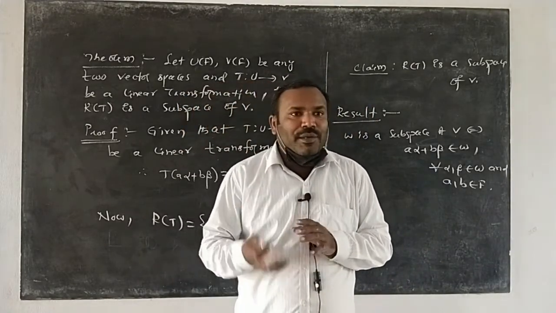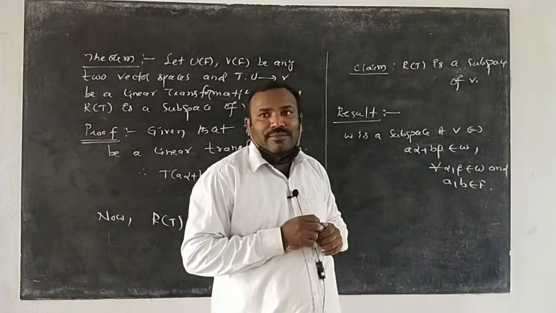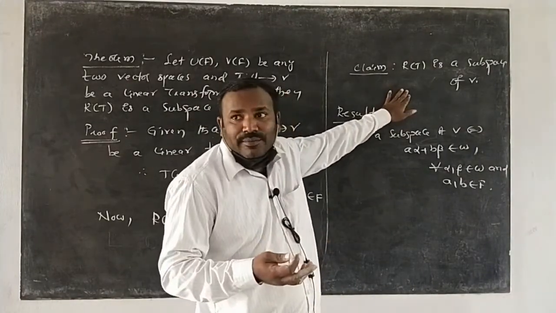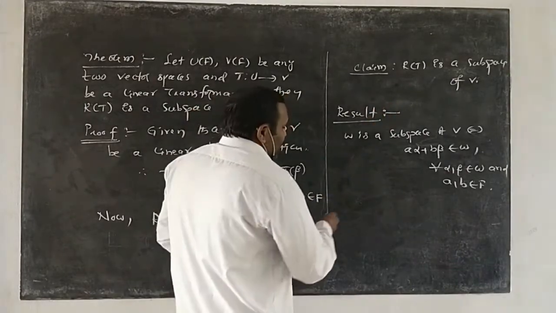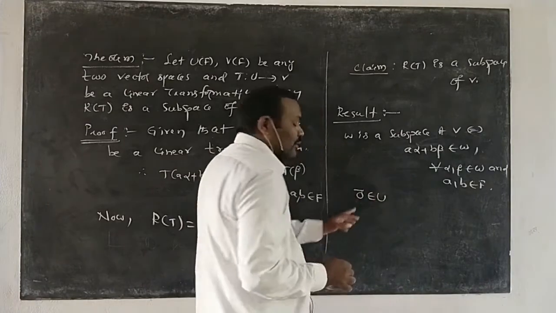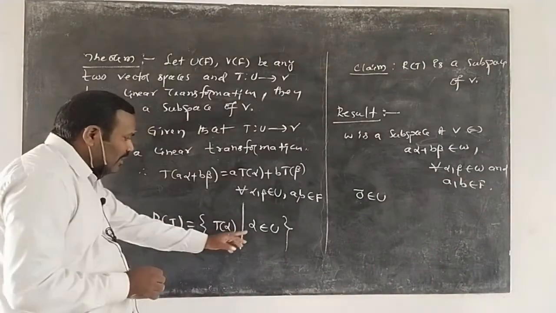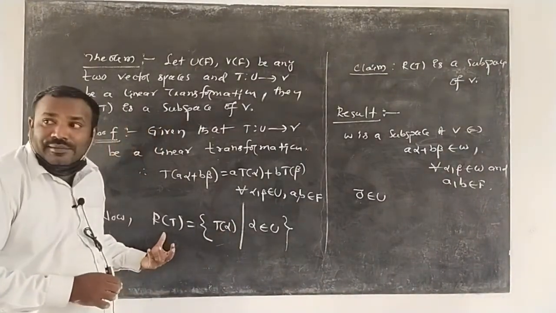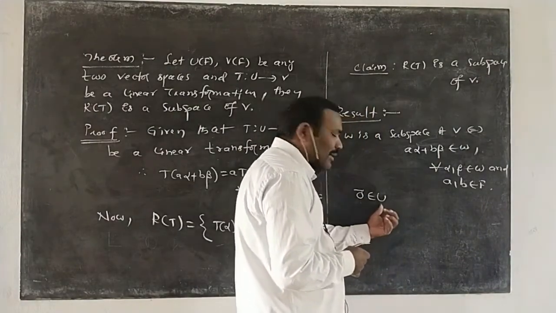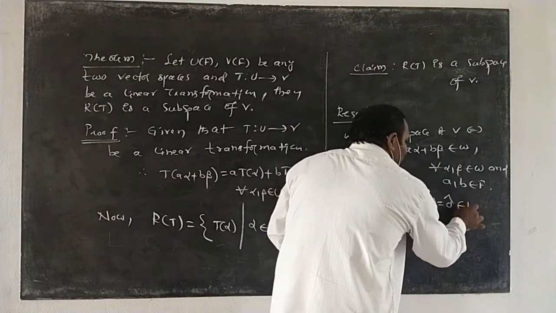Before you prove this theorem, make sure that R of T is non-empty. So that is the first thing we have to prove. You know, 0 bar is the zero vector in U. If alpha belongs to U, then T of alpha belongs to R of T. 0 bar belongs to U. This implies T of 0 bar equals 0 cap, which belongs to R of T.